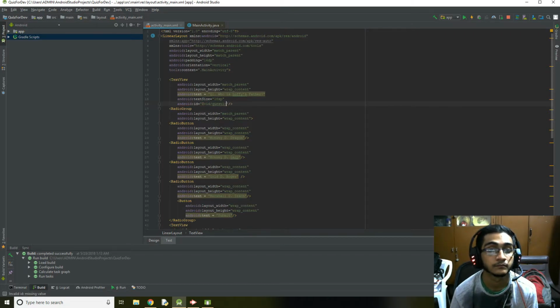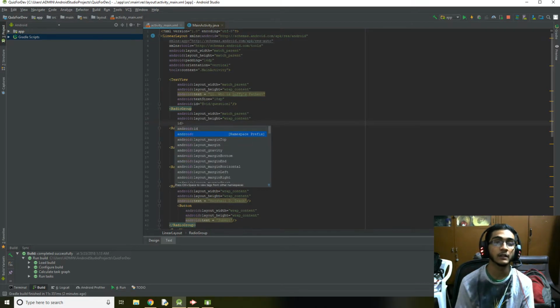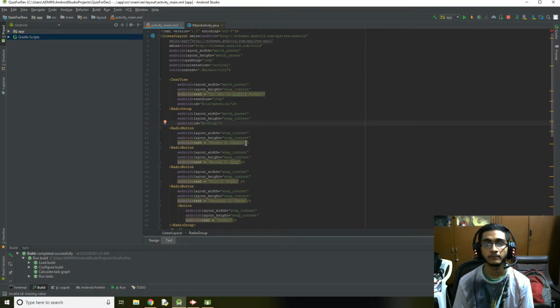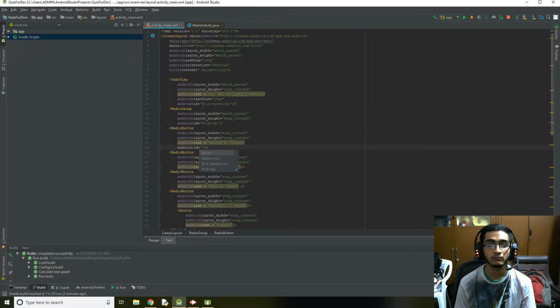and let's call this one. All right, cool. Let's name the radio group ID as RG1. Let's name the ID for this as RB1, because it is a radio button.